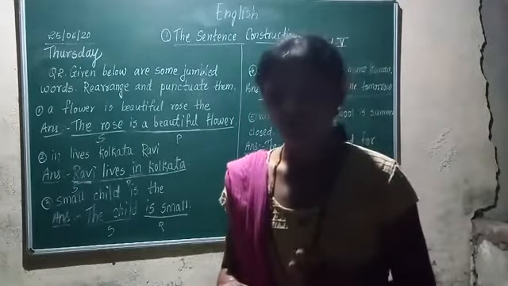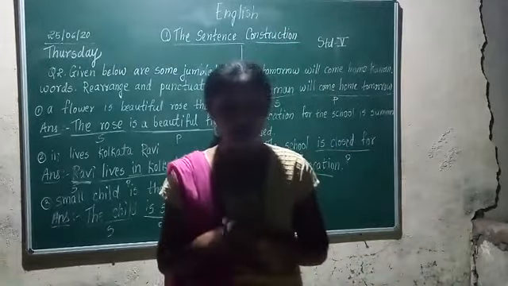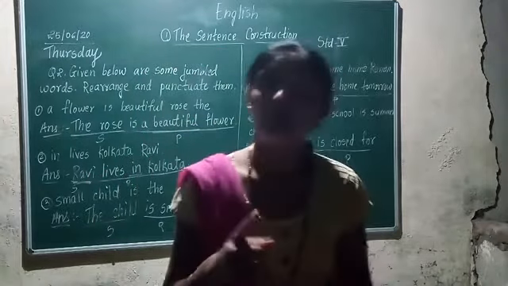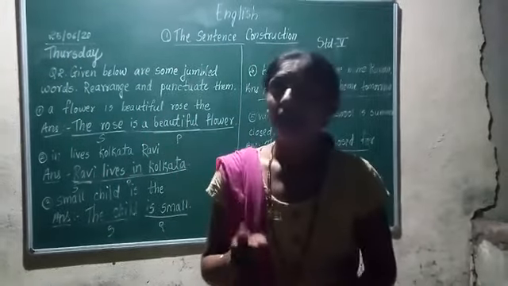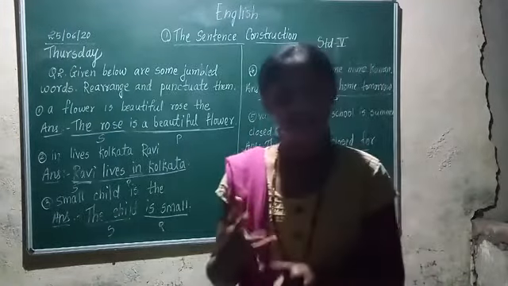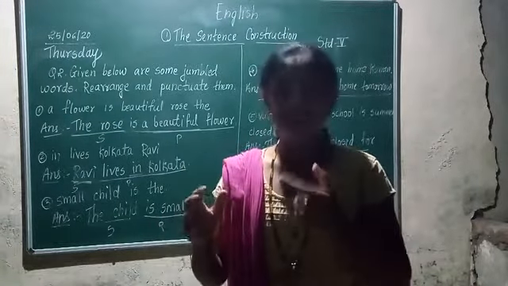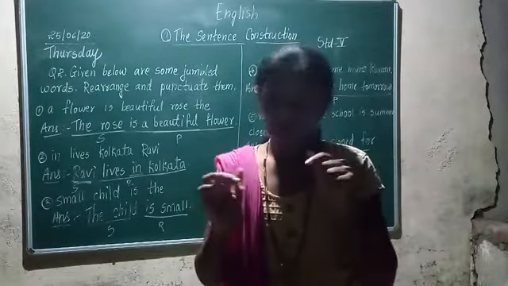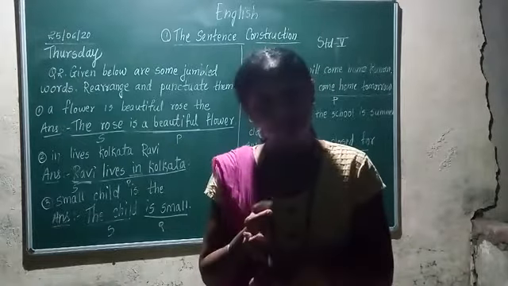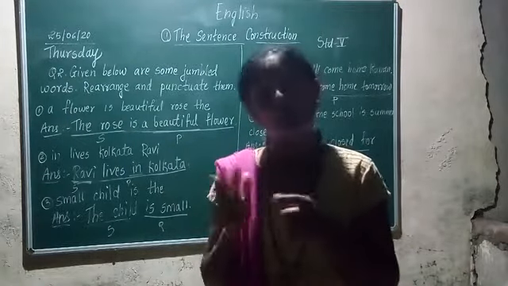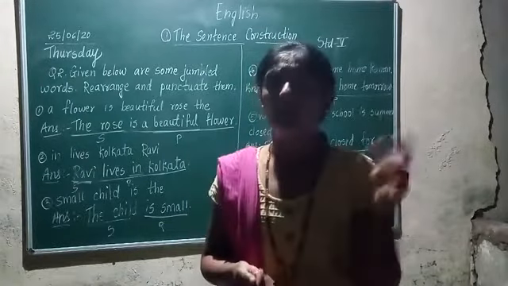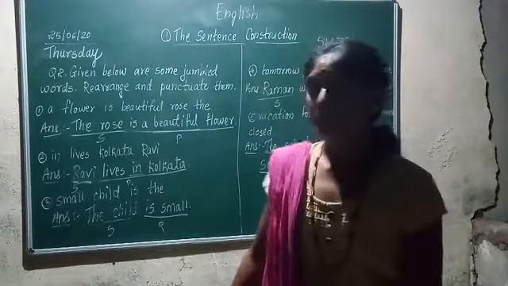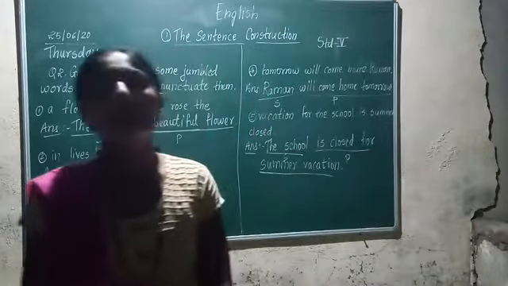And verbs are which words? Verbs are action words. I have told you, I don't know whether your teachers have taught you. Yes, last year I was teaching you. Verbs are what? Verbs are action words. Correct? Words which do action: jump, sit, dance, walk, smile, sing. When we do some action, those words are called verbs. And among verbs, am, is, are, then was, were, those words are also verbs. I will tell you about auxiliary verbs and helping verbs, which we will study further. So in this way we have completed 5 sentences and some more sentences we will do in tomorrow's period.